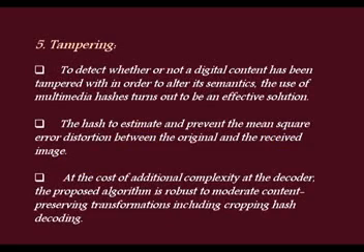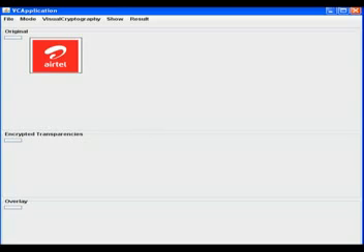To detect whether or not a digital content has been tampered with in order to alter its semantics, the use of multimedia hashes turns out to be a very effective solution. The hash is used to estimate and prevent the mean square error distortion between the original and the received image. At the cost of additional complexity at the decoder, the proposed algorithm is robust to moderate content preserving transformations, including cropping, hash decoding.